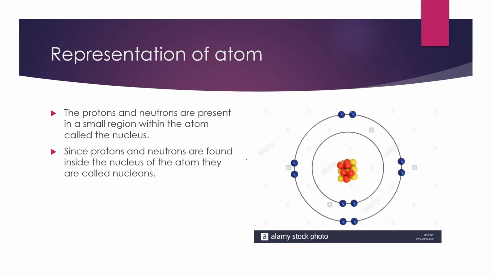Now you see this circle, it is inside both of these two orbits. These lines are called orbits.